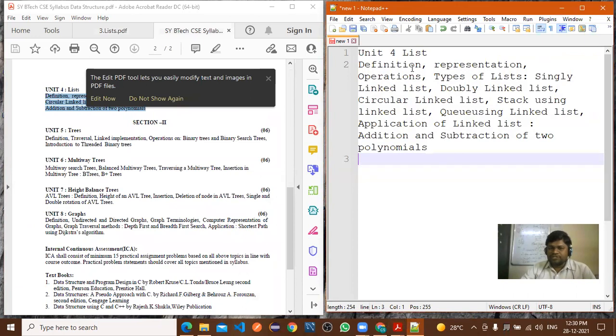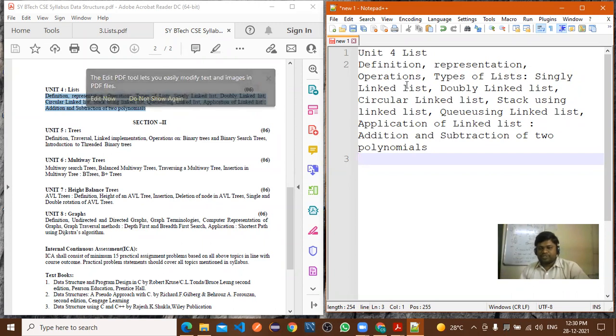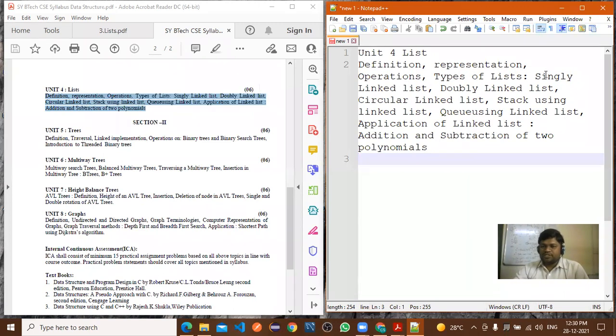So in the list, we'll discuss first the definition, after that representation, how to represent the linked list. After that, how many operations you are able to perform on a linked list. So these operations we will discuss. Next is the types of linked list: singly linked list, doubly linked list, circular linked list, stack using linked list, queue using linked list, and application of linked list. Now, before going to the first part, definition, I will explain some prerequisites.